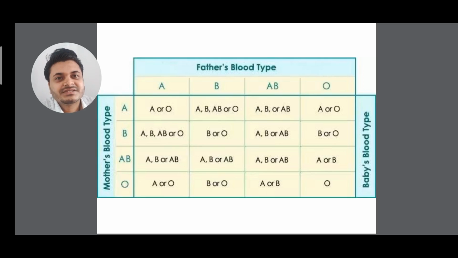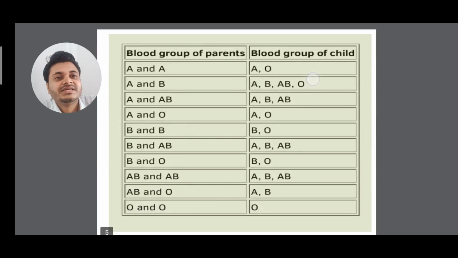This is the same case as the Punnett checkerboard. You have studied monohybrid cross or dihybrid cross. A very nice diagrammatic presentation has been given. You watch. Same thing, the blood group of parents and the blood group of the child. If both parents have A blood group, both male and female having AA, then the offspring produced will be A. It can be O also. So different charts are there.